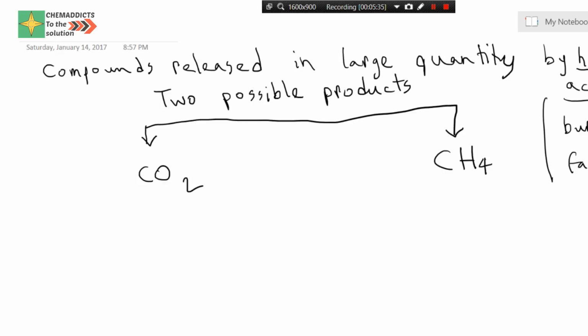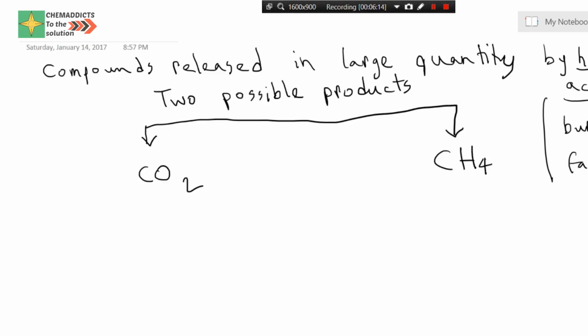The answer might be carbon dioxide or methane, as both options are given. So these two products match the first criteria, that it can be produced by human activity. Now we are confused about which should be the actual answer.